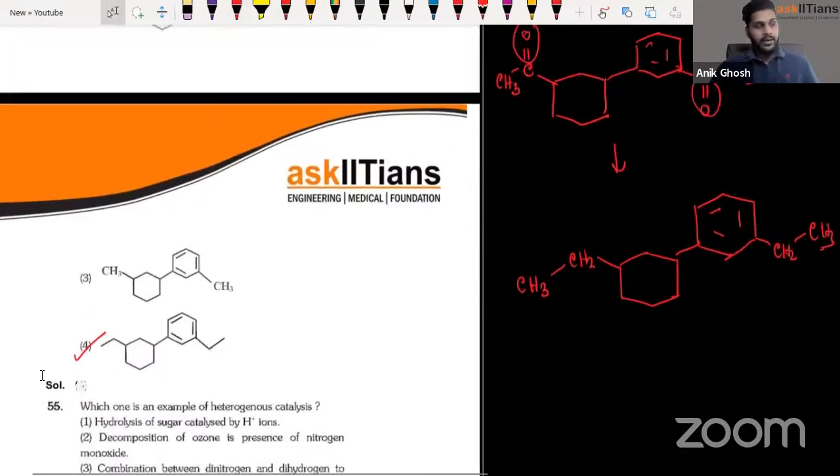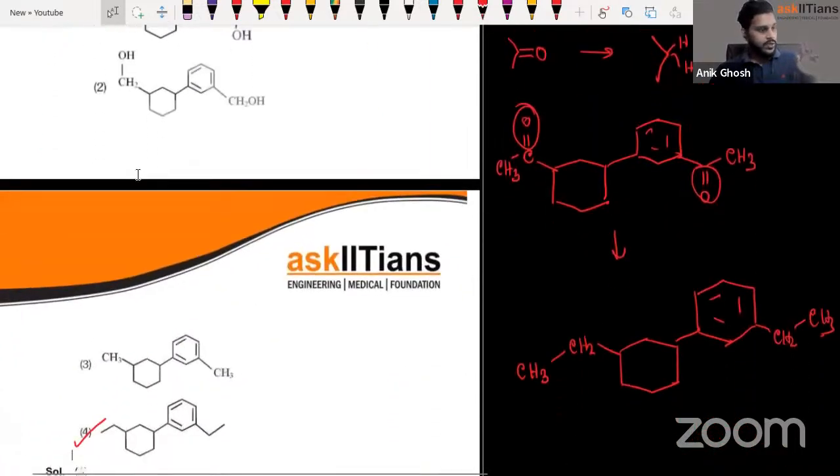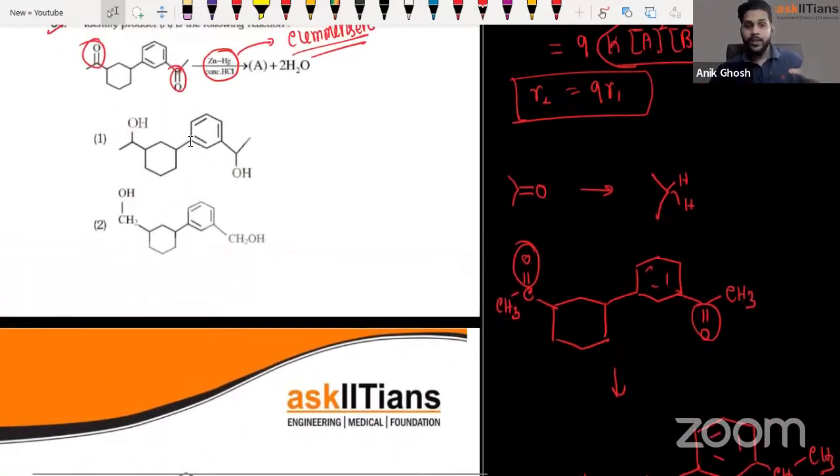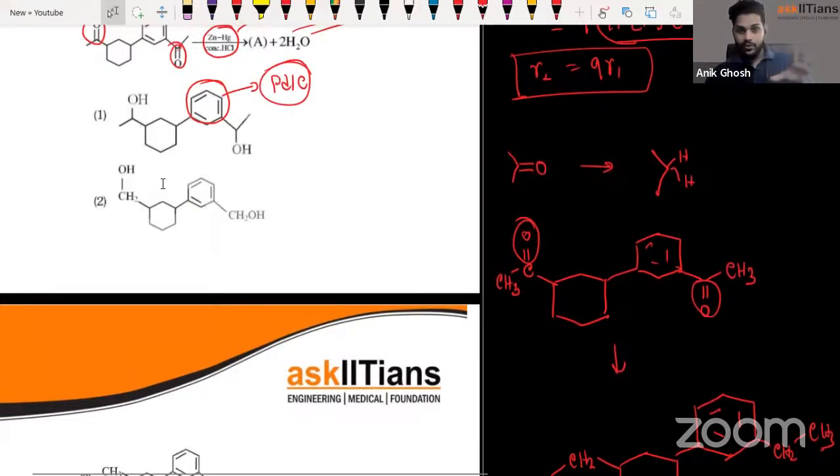Clemmensen reduction is not really strong enough to reduce an aromatic ring. Any which way, I don't think anywhere they have given you, but in case they ask, in case you want to know how to reduce an aromatic ring, guys, remember the reducing agent is palladized charcoal. This particular reducing agent can reduce an aromatic ring as well.